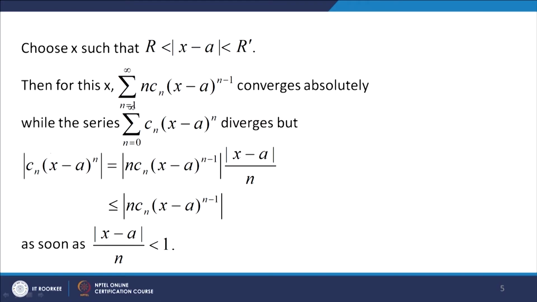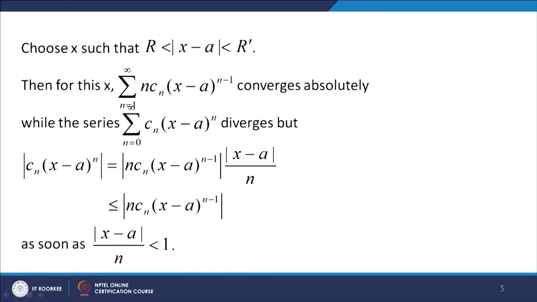Now, let us look at this. We want to arrive at a contradiction. So, mod of c n (x minus a) to the power n we can write as n c n (x minus a) to the power n minus 1 into mod of x minus a over n. Now, this is less than or equal to mod of n c n (x minus a) to the power n minus 1 as soon as mod of x minus a over n is less than 1.